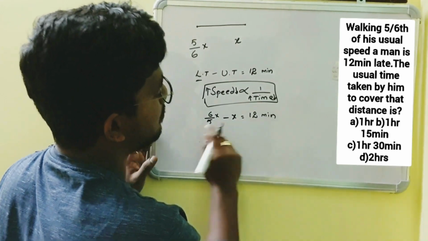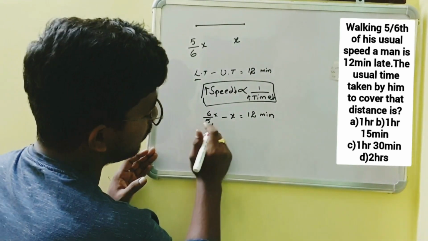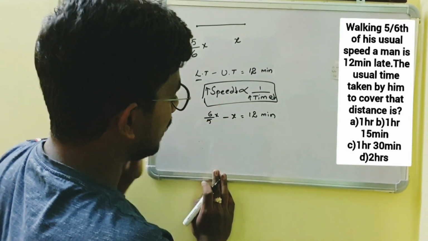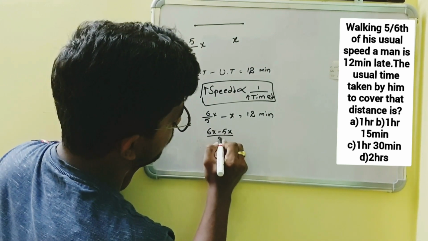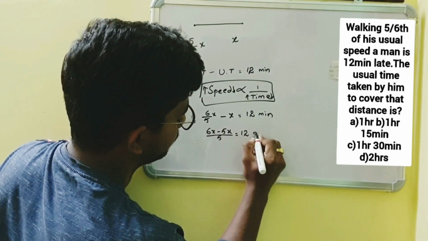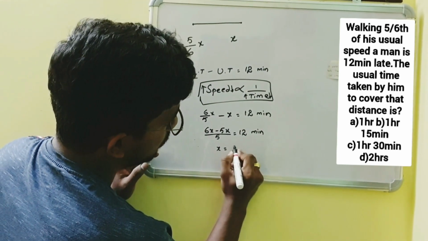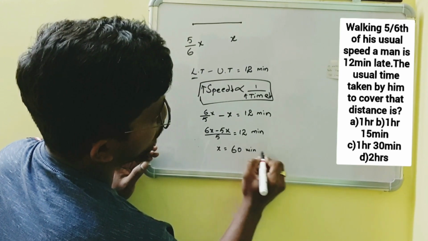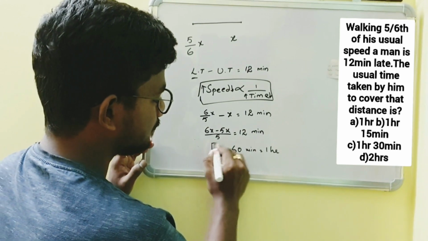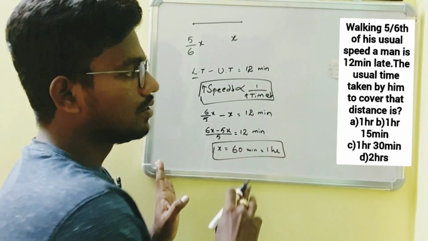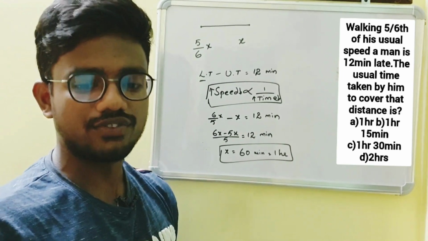Okay, the difference in time intervals is 12 minutes. By taking LCM of 5 and 1, we get 5 as our LCM. So by multiplying x with 5, we get 6x minus 5x by 5 is equals to 12 minutes. From here we get x is equals to 60 minutes, which is equals to 1 hour. So option A is our answer. This is how we have to solve this question. Now I will suggest you a short trick for this question.